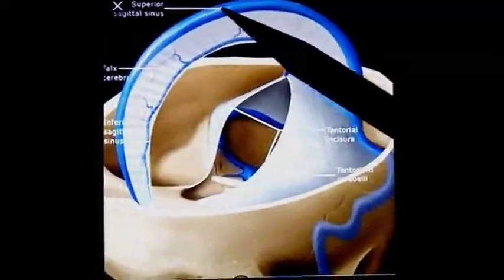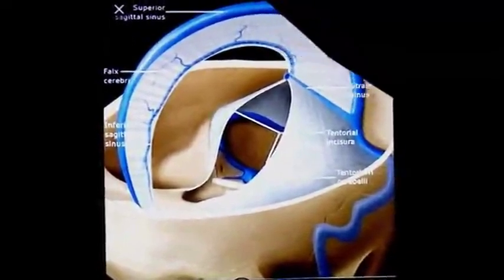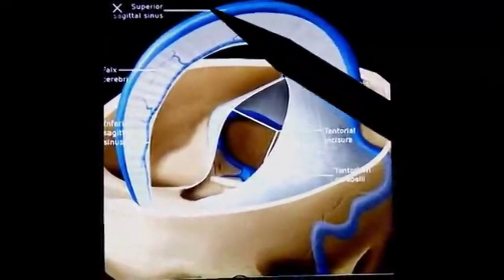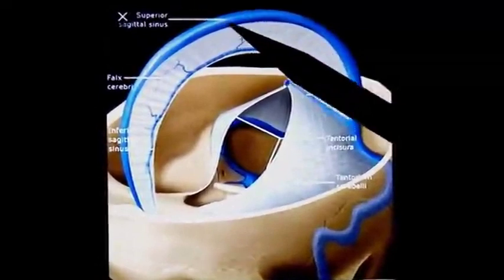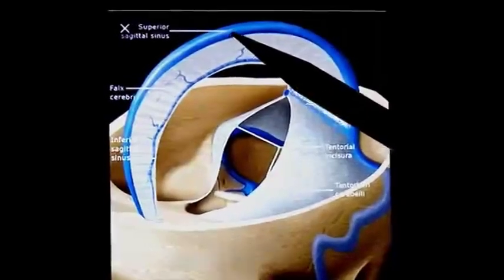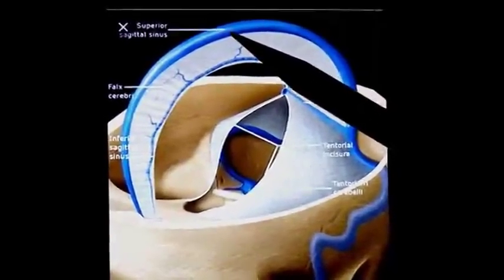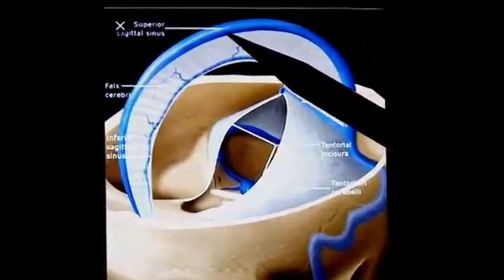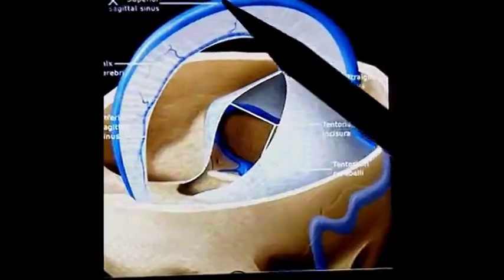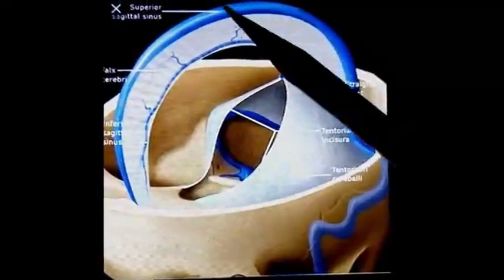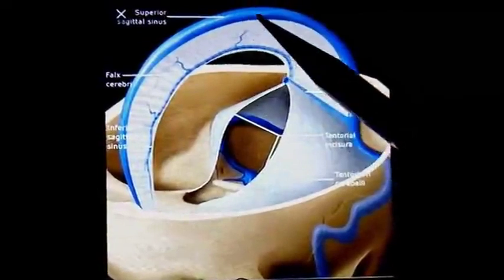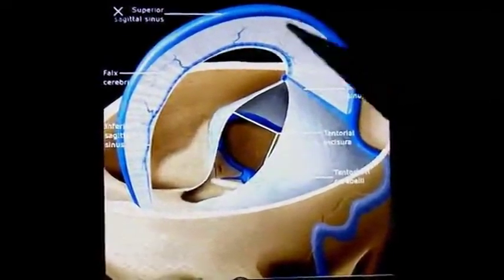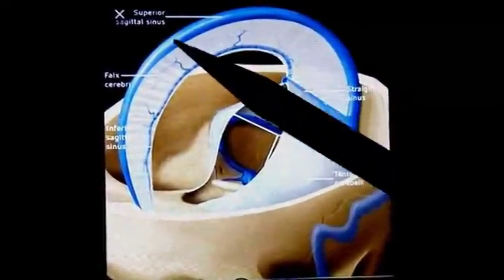Inner lining of the venous sinus is formed by endothelium, means inner aspect of the outer wall and inner aspect of the inner wall is formed by lining of endothelial cells. Walls of these channels are deficient in muscles, means no muscular layer is present within the wall, and they have no valves present within them.